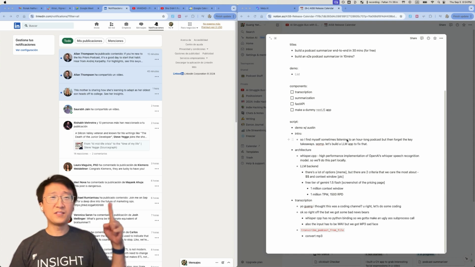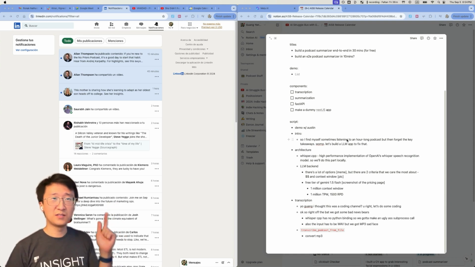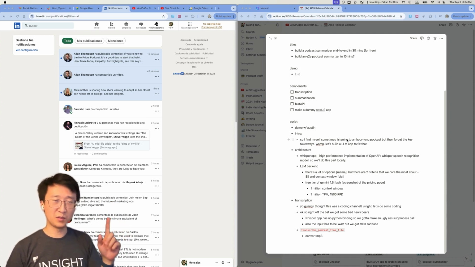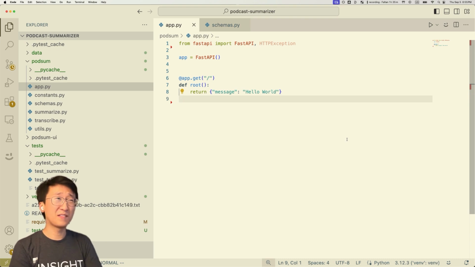Sweet, looks like we're getting the output in the format that we want. Nice. All right, now we're done with the LLM part, so the summarization and the transcription. And now let's write a little API that wraps these two things. For the API, we're going to use FastAPI. I just started trying it. I like it over Flask because the schema to the data structure mapping is pretty nice.